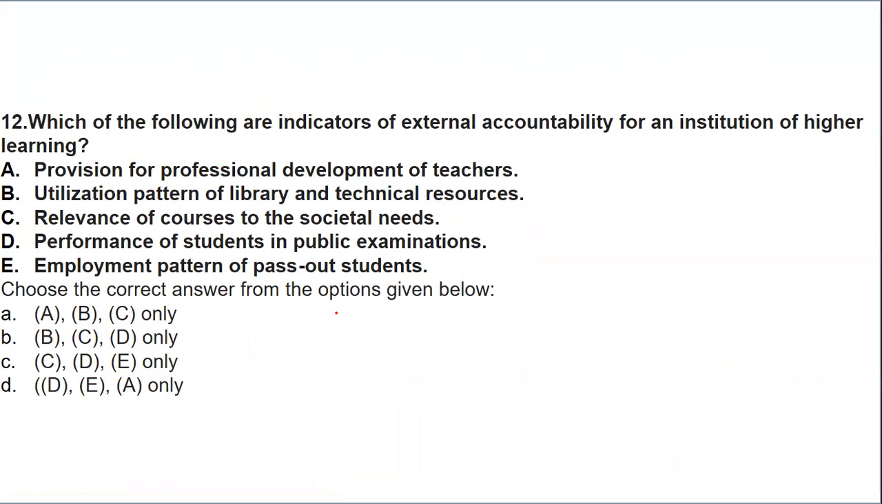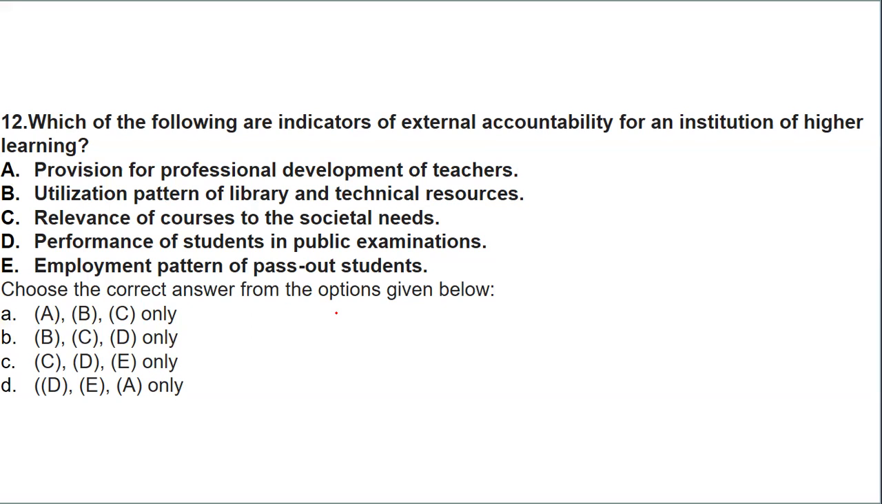Then we have question number 12. Which of the following are the indicators of external accountability for institutions of higher learning? So the indicators are: provisions for professional development of teachers, utilization pattern of library and technical resources, relevance of courses to the societal needs, performance of students in public examinations, or employment pattern of pass out students.